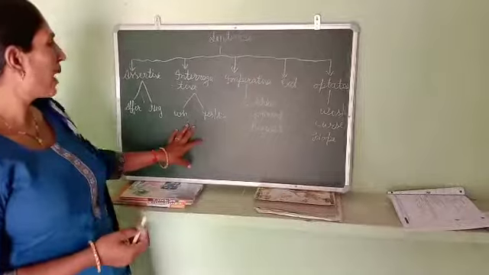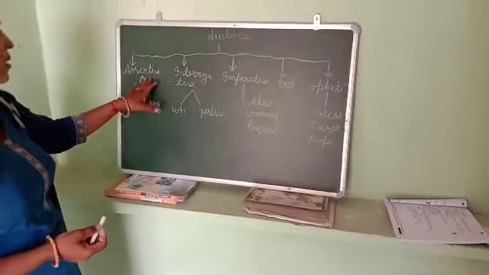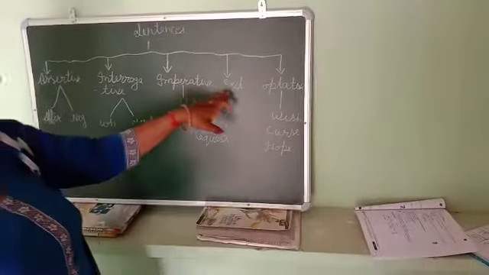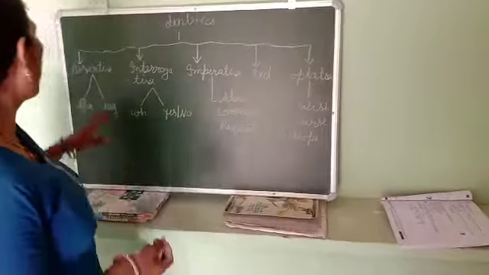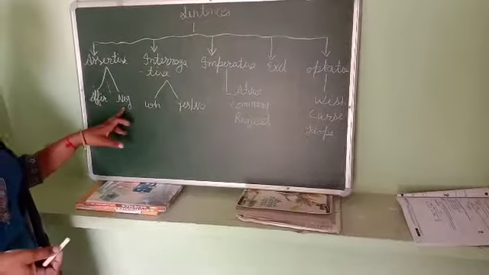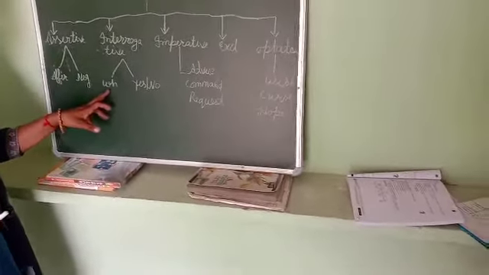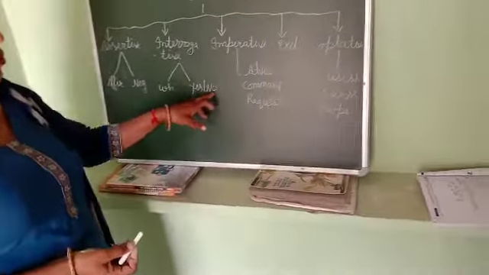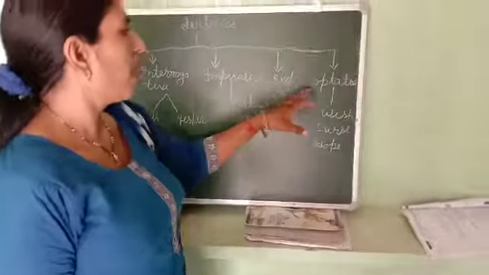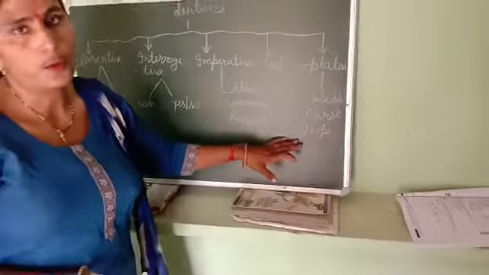It is a concept map. See children, it is a concept map. The types of sentences are assertive, interrogative, imperative, exclamatory and optative. Assertive sentences are of two kinds: affirmative and negative. Interrogative: WH word, yes and no. Imperative: advice, command, request. Optative: wish, curse and hope.